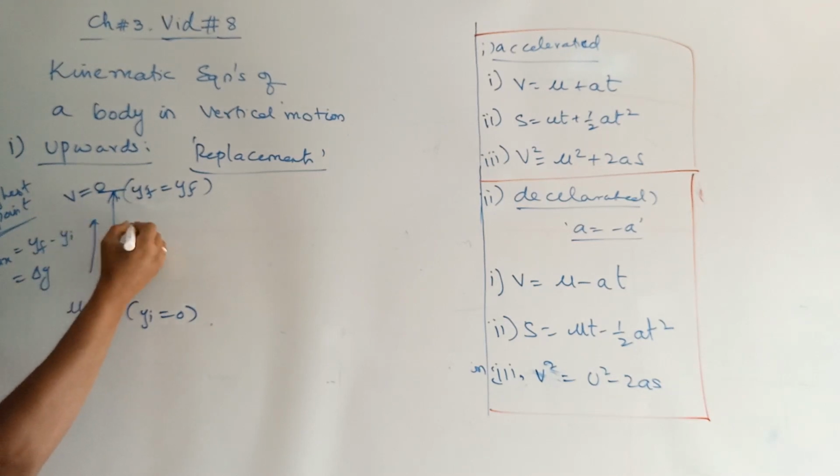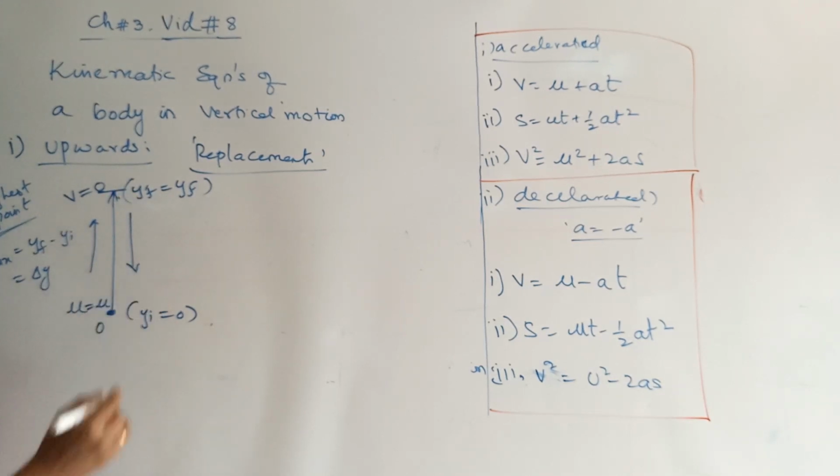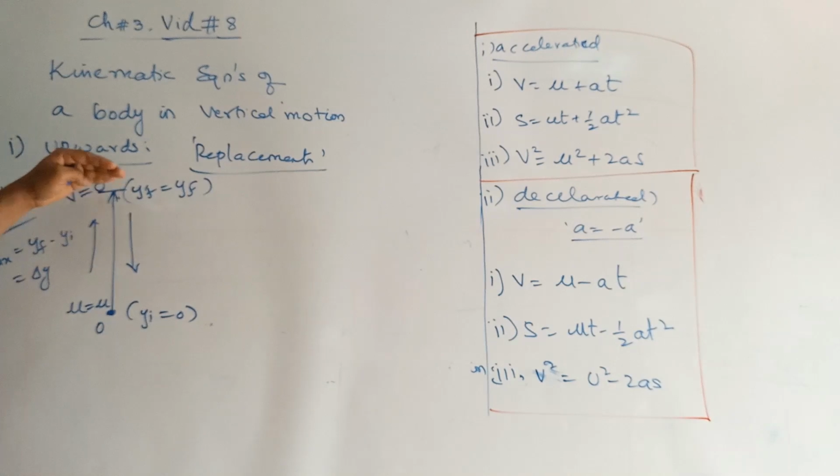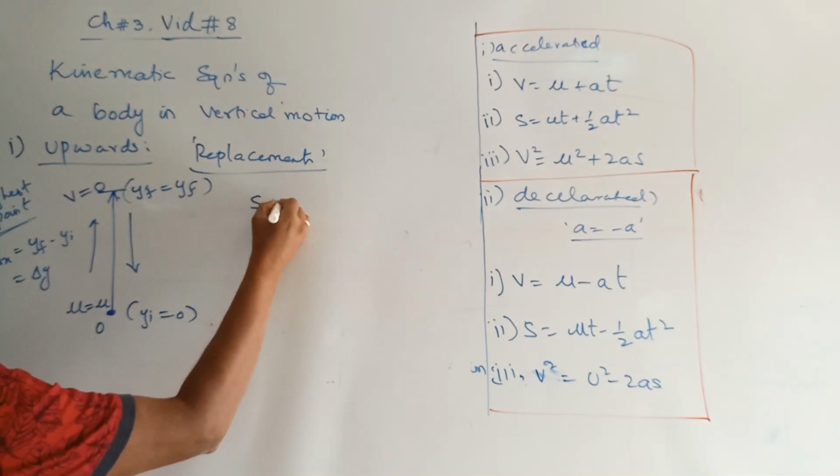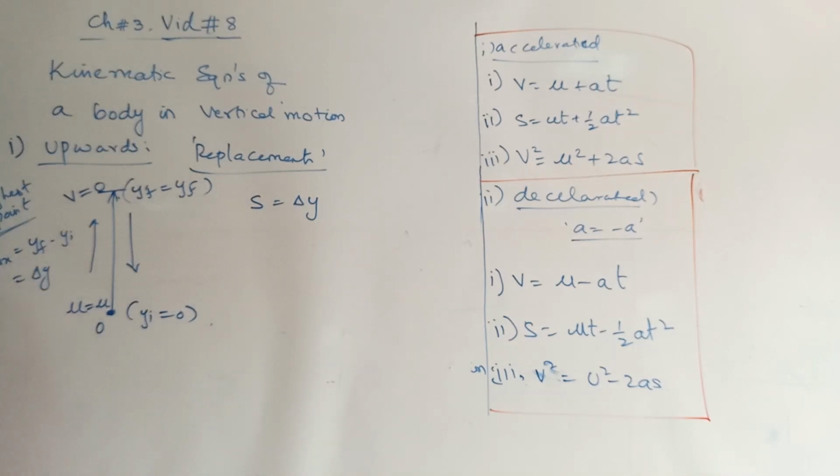After reaching 0, what happens? It would now be coming down. Once it goes to the highest position, it acts as a freely falling body. Earlier we had displacement given by s. Now that displacement is going to be replaced by what? Delta y, because change is taking place along the y-axis.